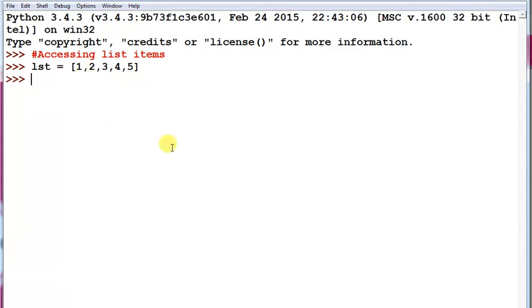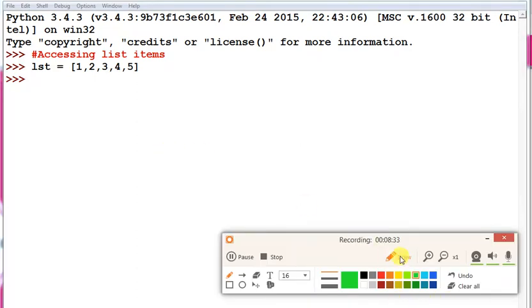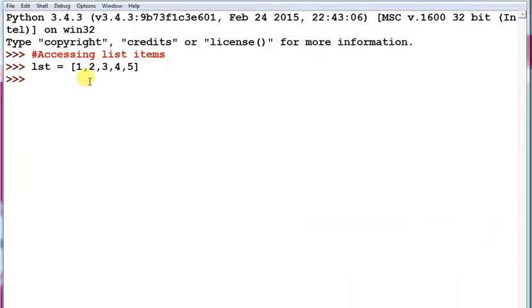So this index, 1 is at 0 position and 2 is at 1 position. Suppose if you want to access lst and we pass 0, it will access the very first value, that is 1. The way we are accessing the string elements, the same way we can access the values of these list items.